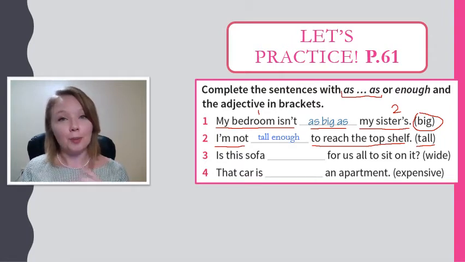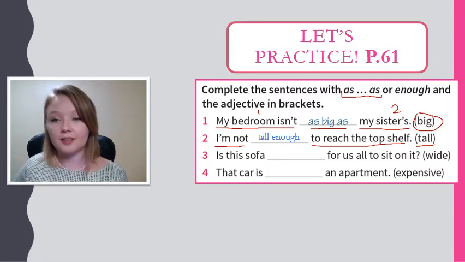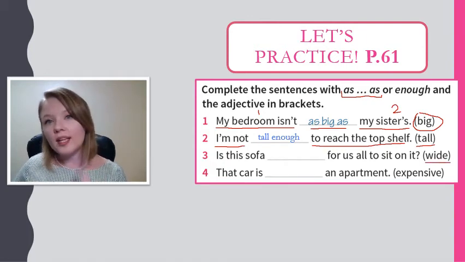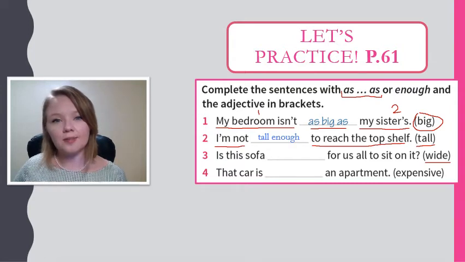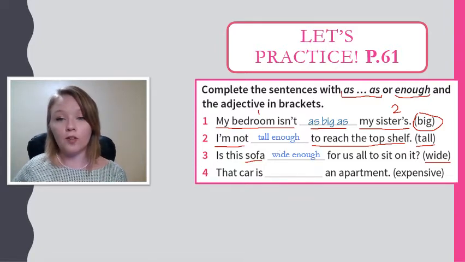Now let's go to number 3. Is this sofa for us all to sit on it? Here our adjective is wide. So again, let's look at this sentence. Are we comparing anything? It looks like we're just talking about a sofa. So again, we should use adjective enough. Is this sofa wide enough for us all to sit on it?